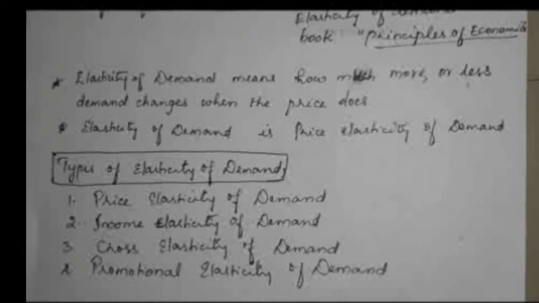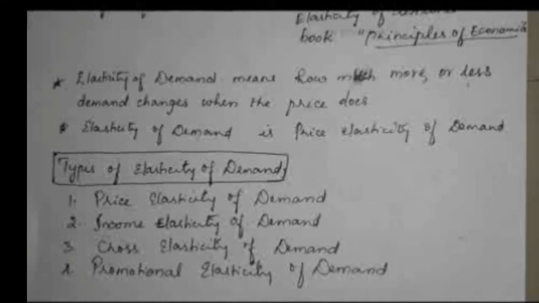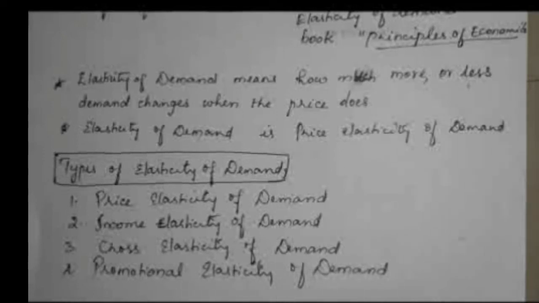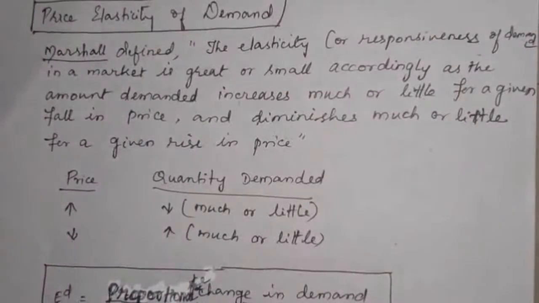Types of elasticity of demand. Elasticity of demand we can divide into four types. One is price elasticity of demand, another is income elasticity of demand, another is cross elasticity of demand, and the next one is promotional elasticity of demand, that is, advertisement elasticity of demand. Okay, the first type of elasticity of demand is price elasticity of demand.